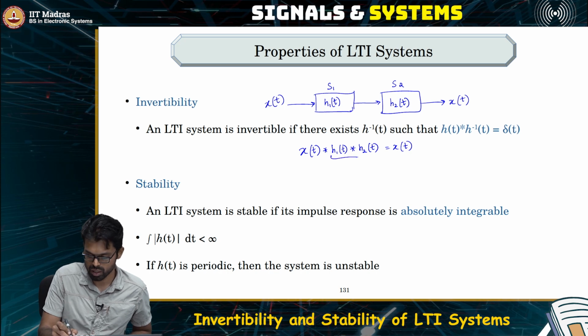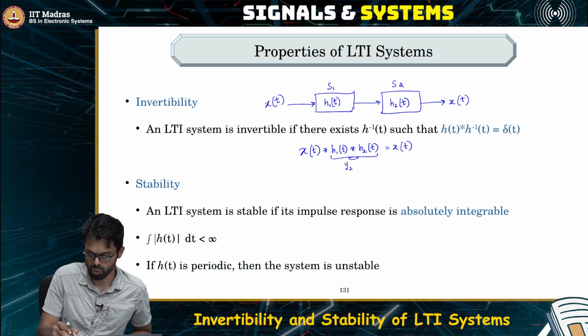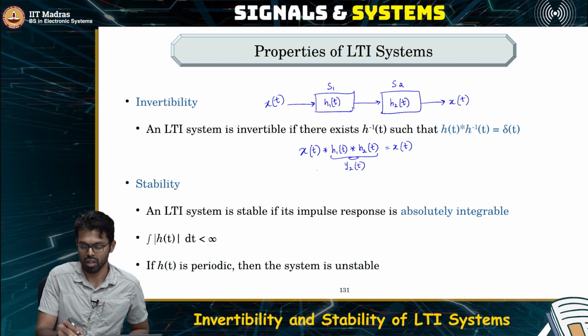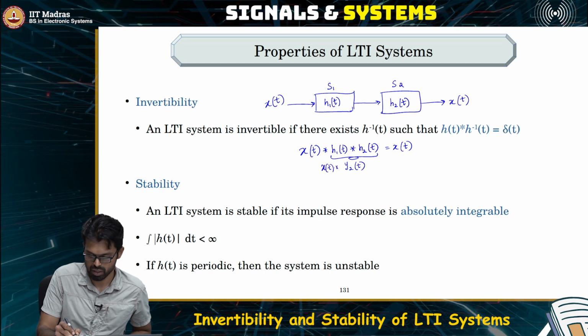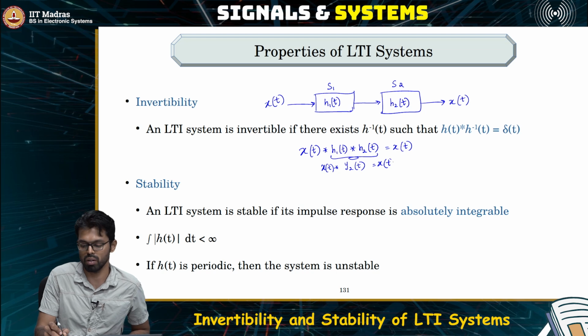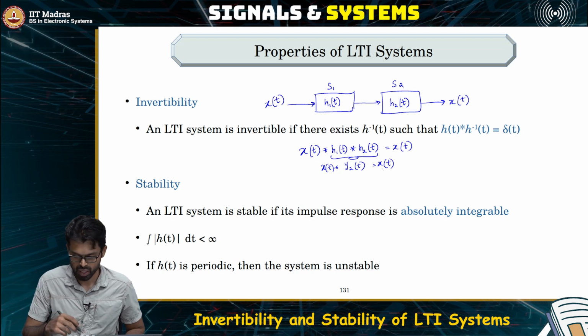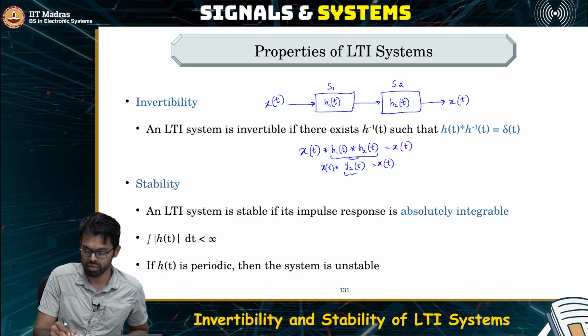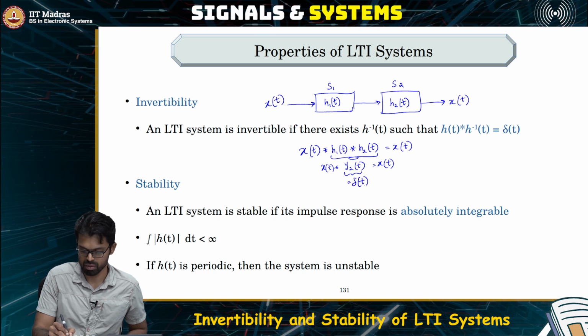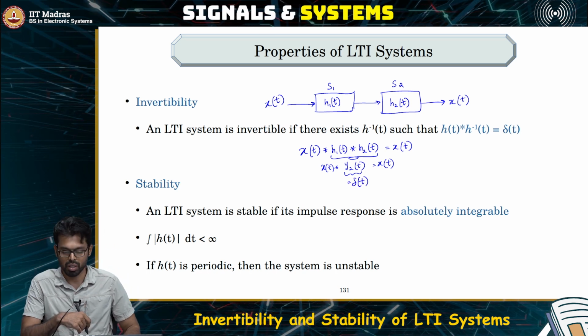In other words, this portion, which is equal to y of t, convolved with x of t is equal to x of t for all possible values of x of t. This is true only if y of t is equal to the Dirac delta signal. This we already saw as the property of the convolution.